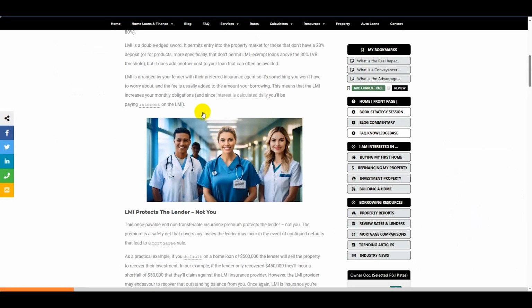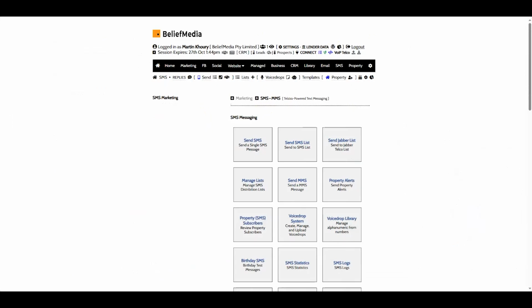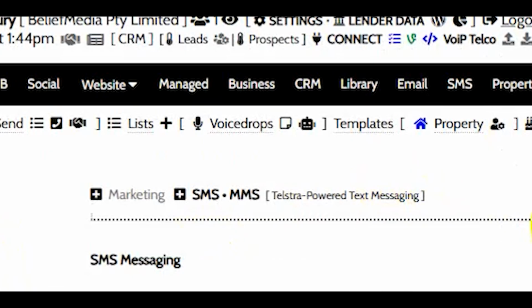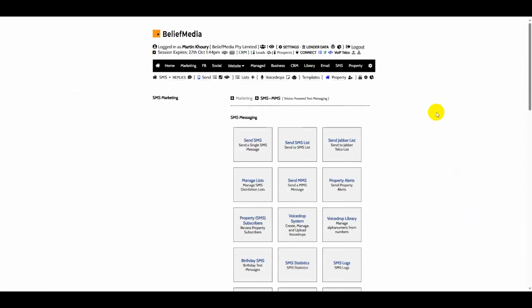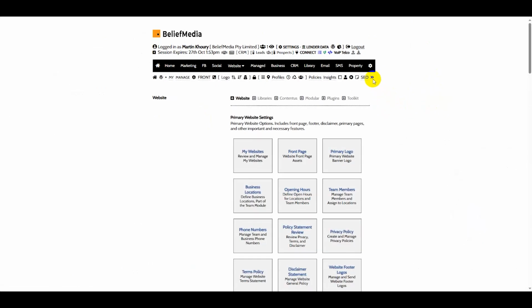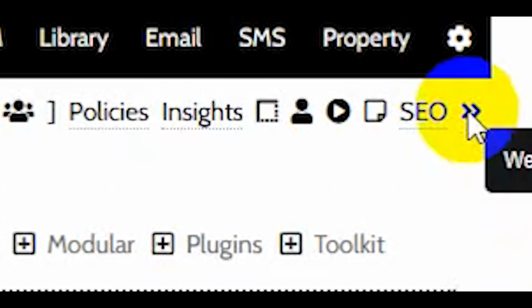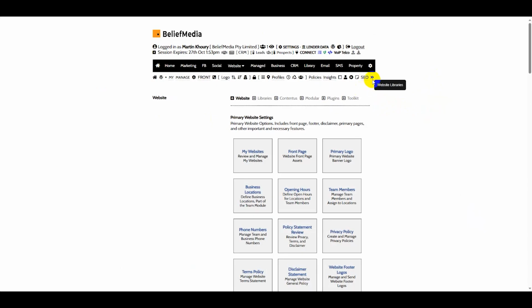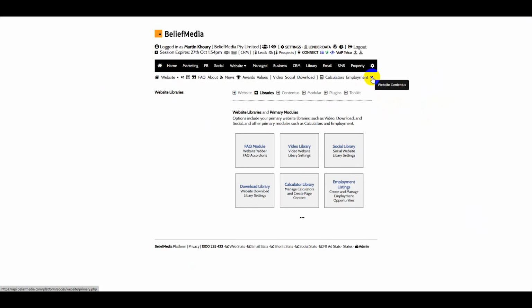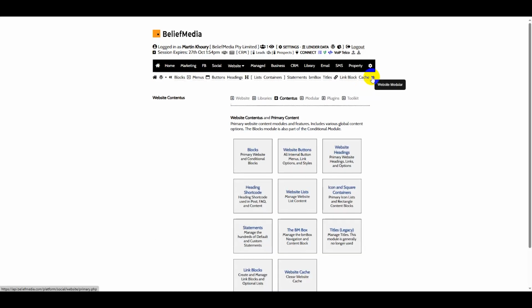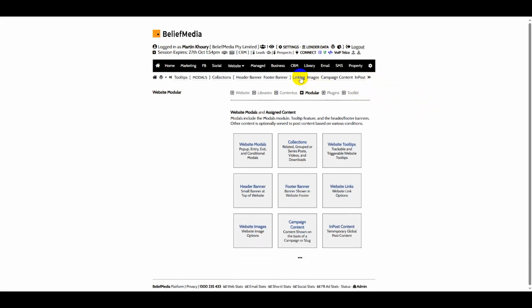Now, it's worth discussing the width here. There is an option in Java to globally change the default width that is applied to every image that is inserted with the shortcode I just showed you. We're in Java now, we're on the SMS page. I'm going to select Website Management. And I believe the image option is on the 4th Website Management page. So I'm selecting the right chevron icon here, page 2, page 3, and page 4. Apologies for the slow internet and the lag and everything else. That's what happens when I do screen recordings.